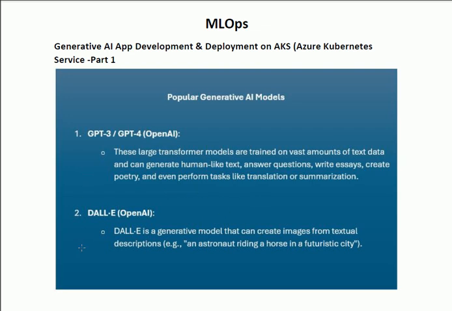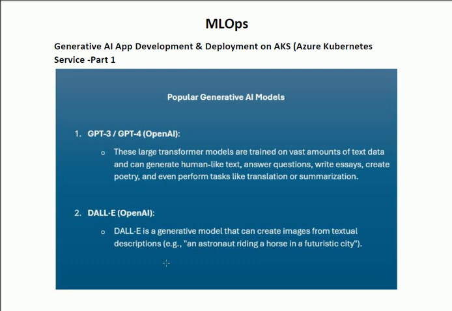The second one is DALL-E, OpenAI. These are the different models that we shall use during the development of our application. Each model is specific to the different app that we shall develop using it. DALL-E is a generative model that can create images from a textual description.